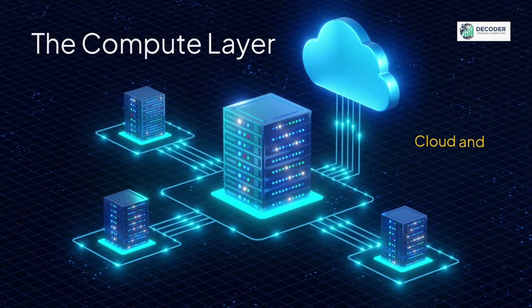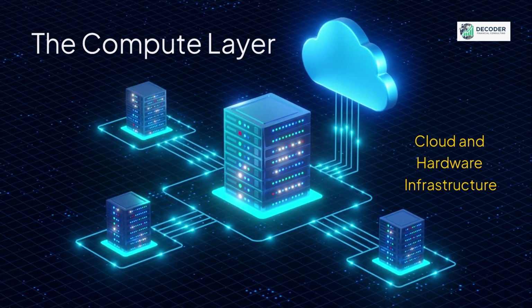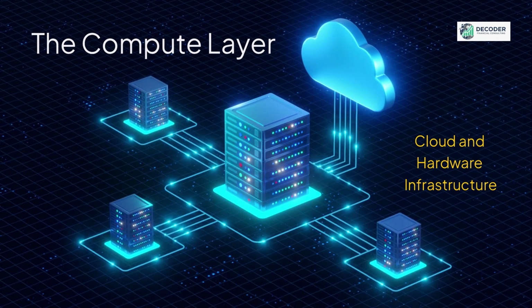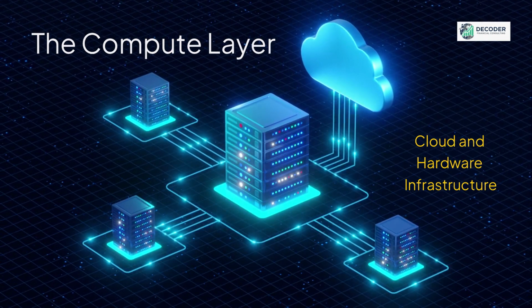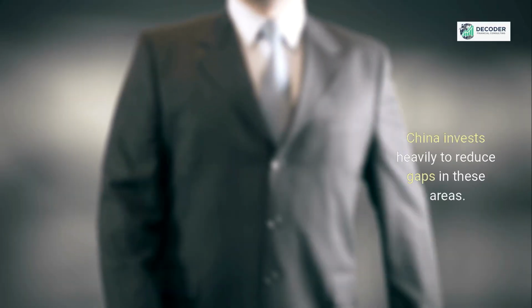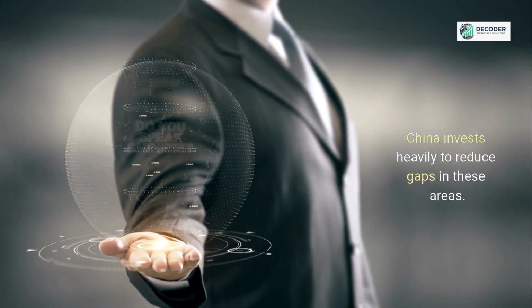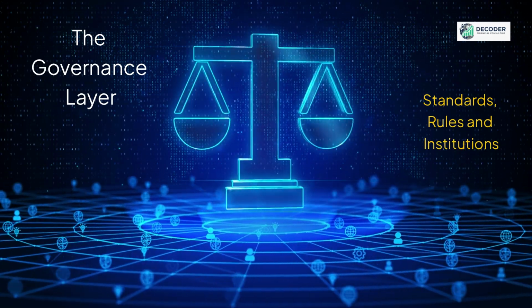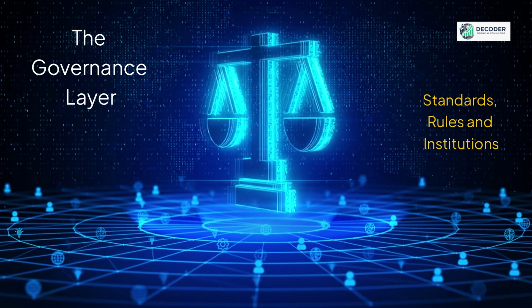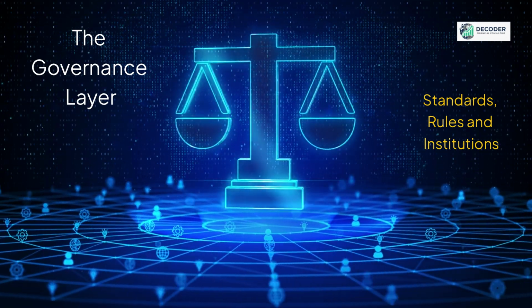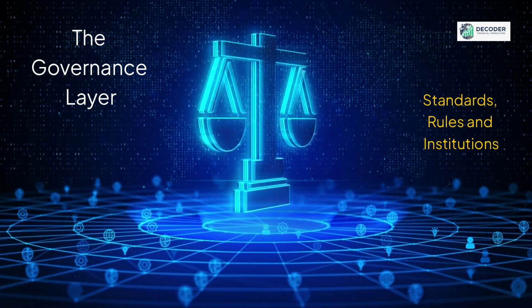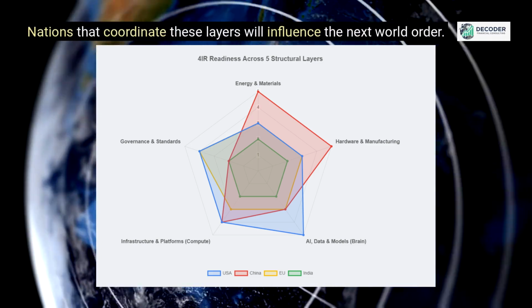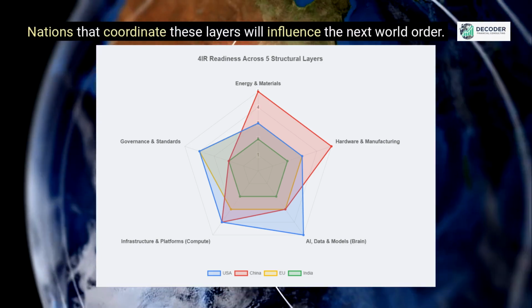Layer 4, the compute layer. Chip design is dominated by the US, but Taiwan and South Korea lead fabrication. China invests heavily to reduce gaps in these areas. Layer 5, the governance layer. Global competition involves setting data laws and trade standards, with divergent models in the US and China. Nations that coordinate these layers will influence the next world order.